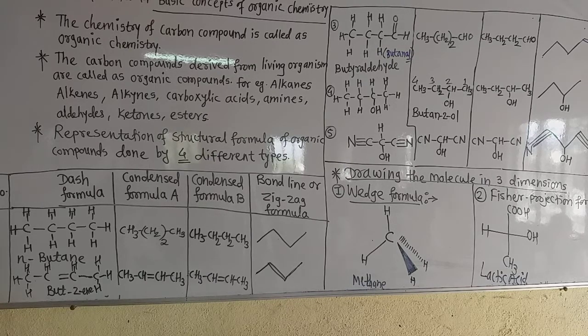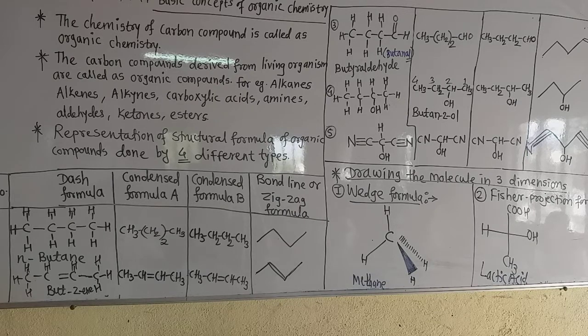A solid wedge is used to represent a bond projecting up from the paper, towards the reader, and the dash wedge is used to represent a bond going backward below the paper, away from the reader, and the normal lines depict bonds in the plane of the paper. So this is a convenient method to draw the Wedge formula.